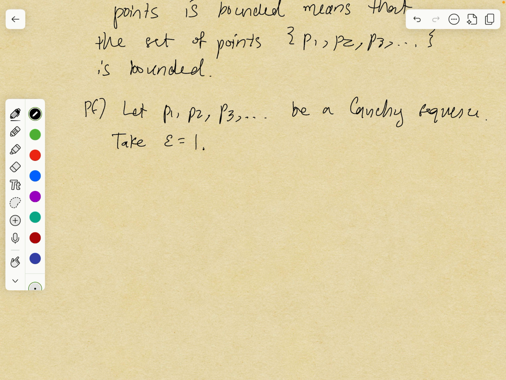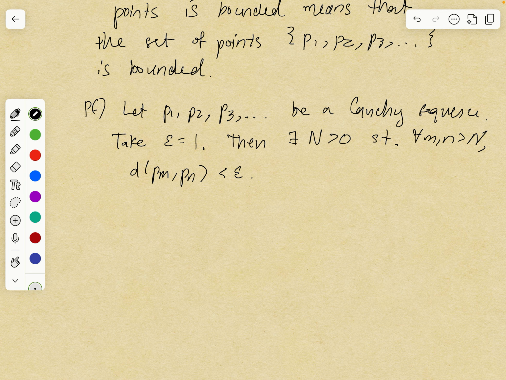So take epsilon to be 1, then we know that there exists some integer N such that for all m and n greater than N, the distance between p sub m and p sub n is less than epsilon.